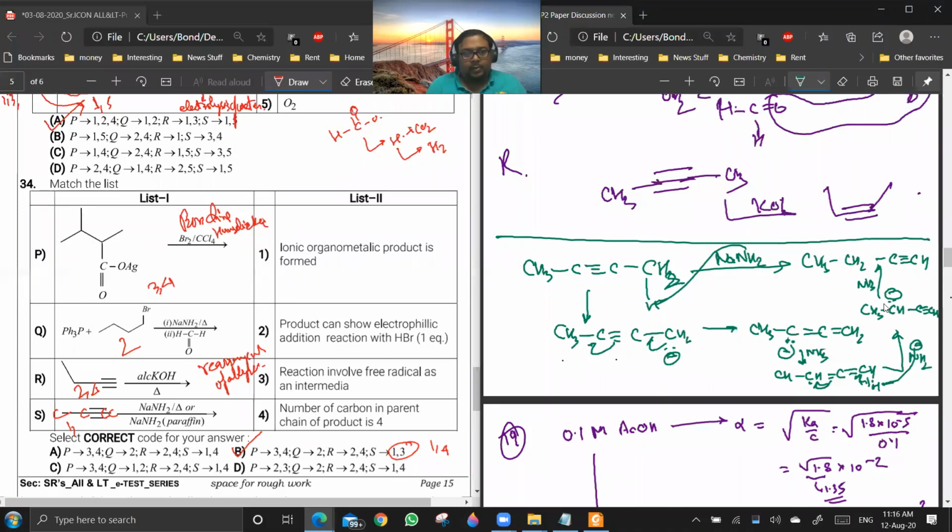So in case of S, organic or ionic organometallic product is formed. That is incorrect. Okay. In case of S, the answer, ionic organometallic product is formed, that will be correct actually. You see, since you are having NaNH2 in excess, this hydrogen will be taken out. Are you getting my point? So you'll be actually getting something like this.